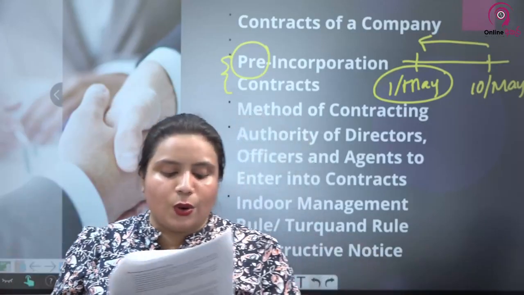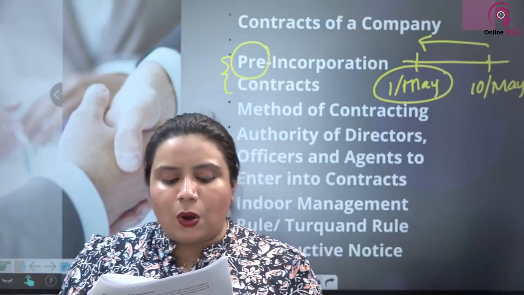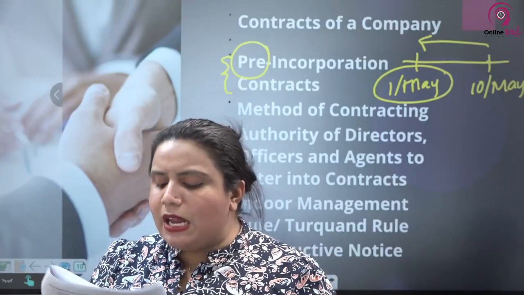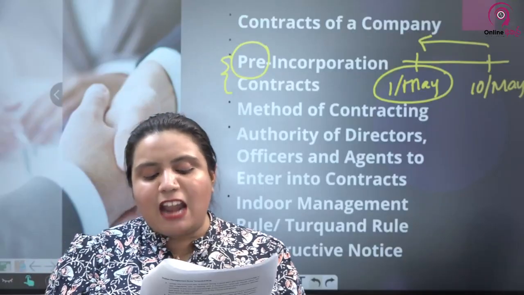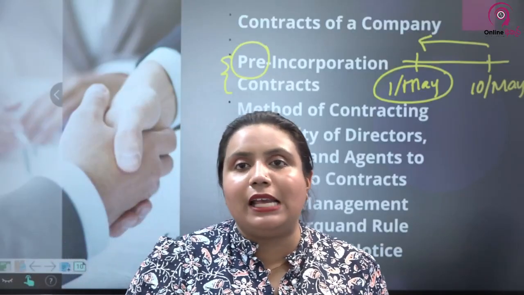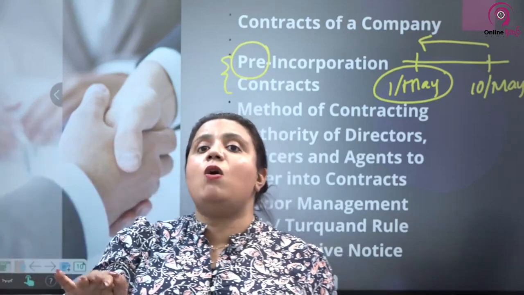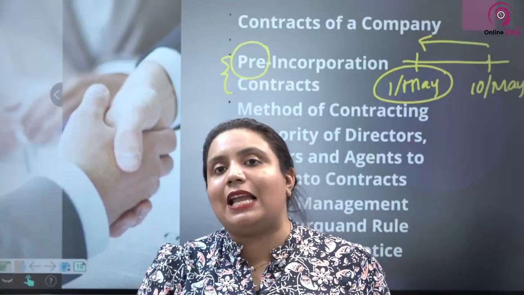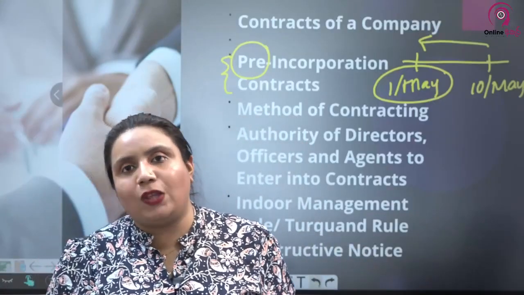You can't say that you don't have the authority. Where a company holds out a person as a direct officer or agent of the company, it cannot assert that such person has not been duly appointed or does not have authority to exercise the powers and perform the duties. As I told you earlier, third parties have no liability or responsibility to find out if this particular director or agent or anyone who is signing on behalf of the company has the particular authority or not.